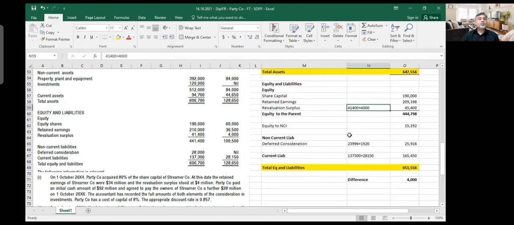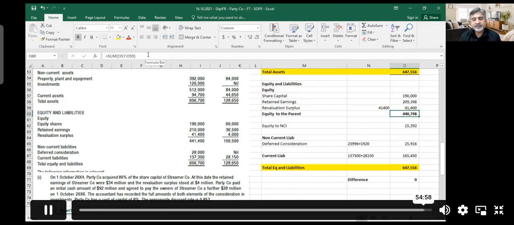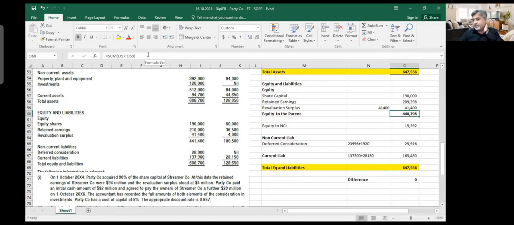Revaluation surplus. Why should we subtract the revaluation surplus? You should not add the subsidiary revaluation surplus, subsidiary equity, and that should not go. Now you come to the number, it is clear. So two line items were missing, easily found. One was goodwill, the major number, and the 4,000, which was revaluation surplus. Difference is 0, two sides of the balance sheet are correct.